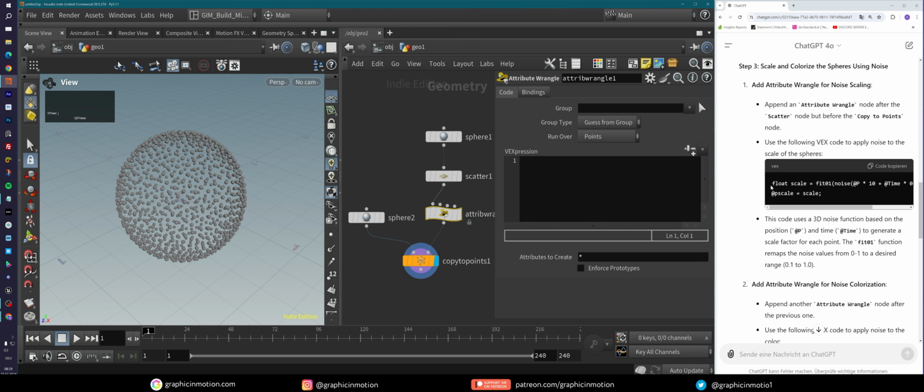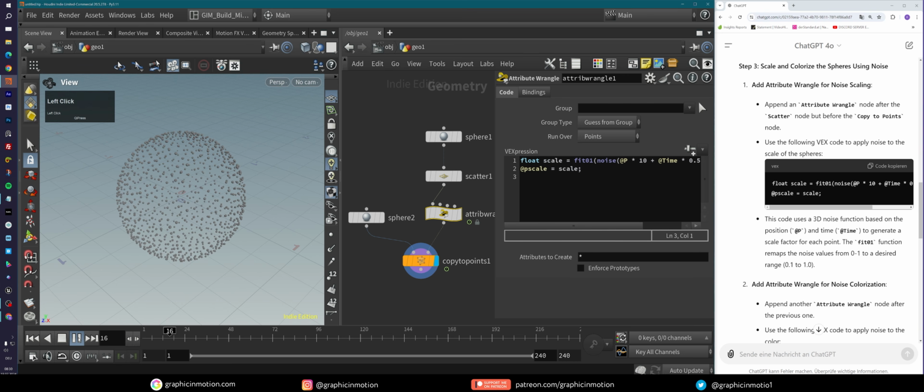And use the following Vex code. Let's just copy this over. We can just click here on copy code and paste it in here. And you see that he's just creating a noise, and it's P times 10 plus time times 0.5, very interesting. And then he is just creating a range between 0.1 and 1 and adding this to the P scale.